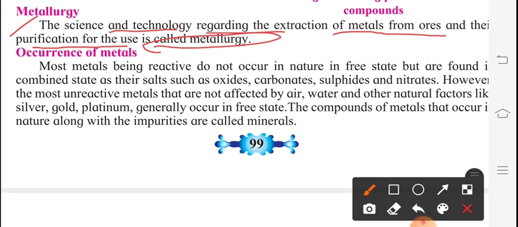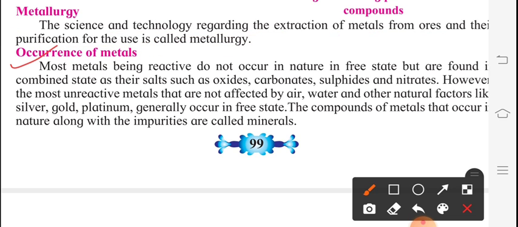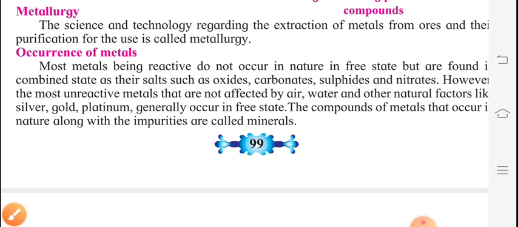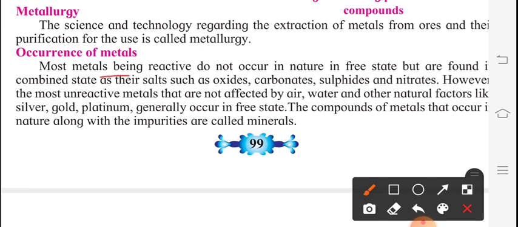First of all, we will go ahead with the occurrence of metals. Most metals, being reactive, do not occur in nature in free state but are found in combined state as their salts such as oxides, carbonates, sulfides and nitrates.